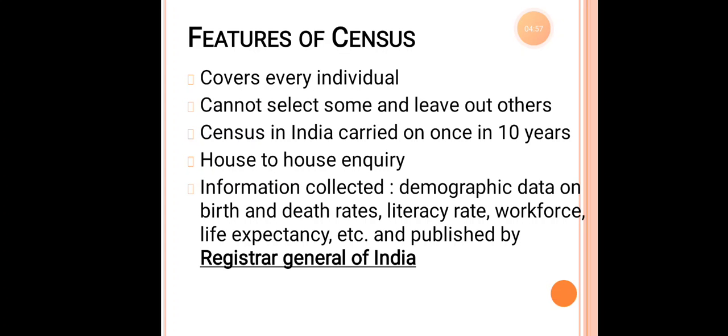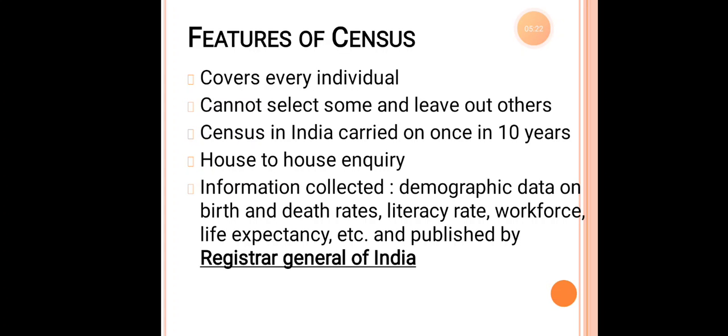They collect, that is the officers collect, the demographic data on birth rates and death rates, maybe the literacy rate, maybe the workforce, life expectancy. So what are these? They'll take your birth dates, and even if any of your elderly persons has died, that person's death note, all the necessary things are being taken.